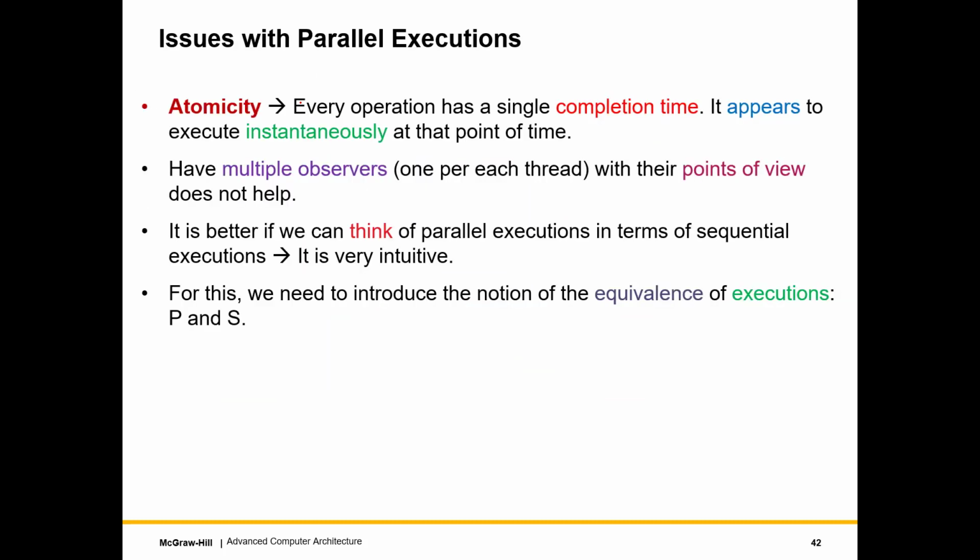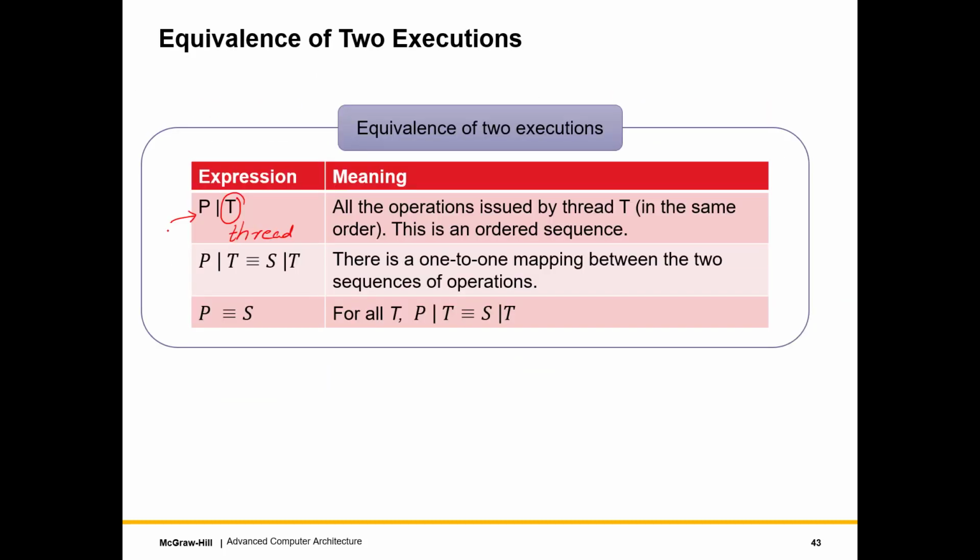If we consider only those operations issued by a given thread in the same sequence in which the thread had issued them, this ordered sequence is P straight line T. So it is given by this expression.